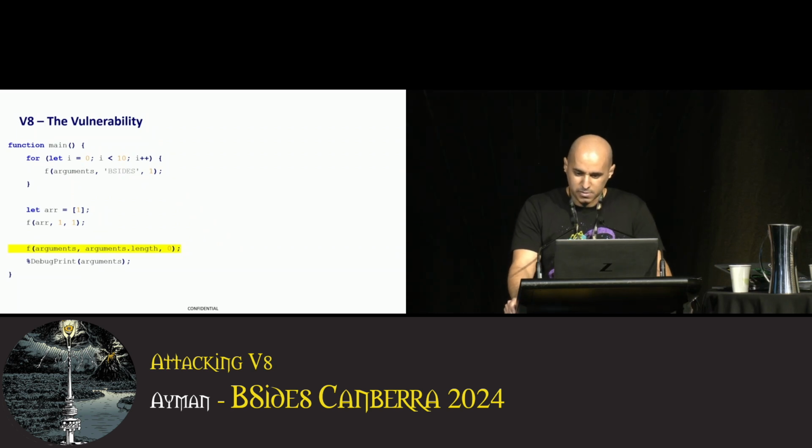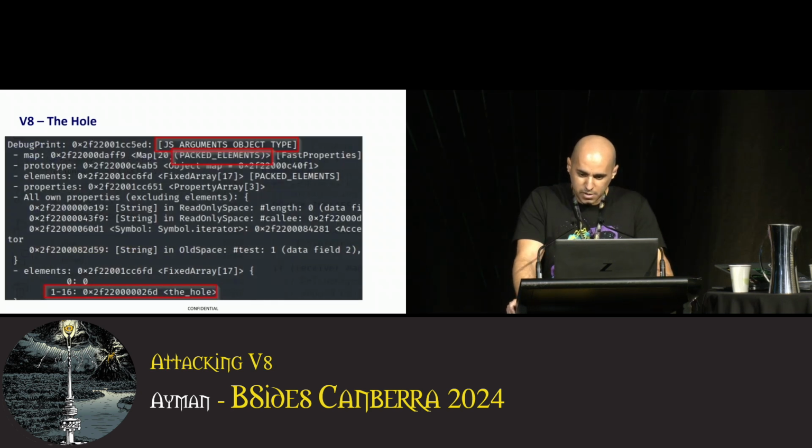Now here's when the bug happens. In this state, if we pass the arguments object to the store function again and write beyond its length, as we did in the other SMI array, the grow no transition built-in is going to be called. It will grow the arguments object without changing its map or shape because no transition. And this is a problem because now we have a packed elements object that contains holes. At the bottom of the screenshot, you can see element 0, which is the value that we wrote. And V8 grew or extended the object by placing hole values at the end, but it did not change the object shape from packed to holey as it should have.